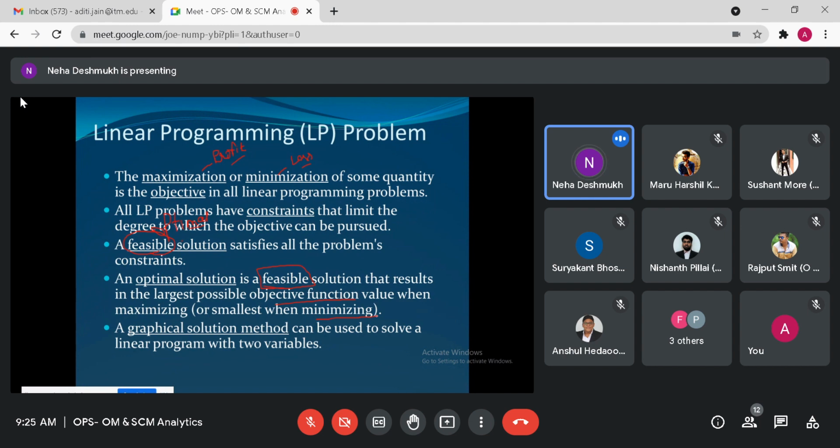When we solve the minimization problem, the optimal solution is minimum. When we solve the maximization problem, the optimal solution is maximum. Right? Yes, class. Is this clear?